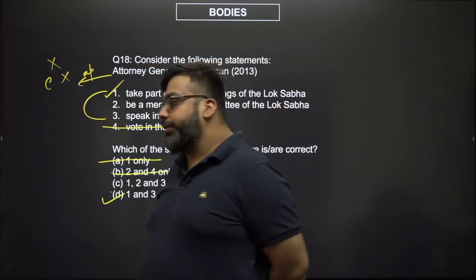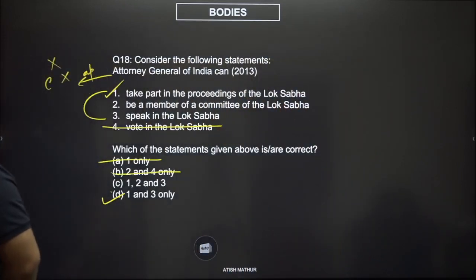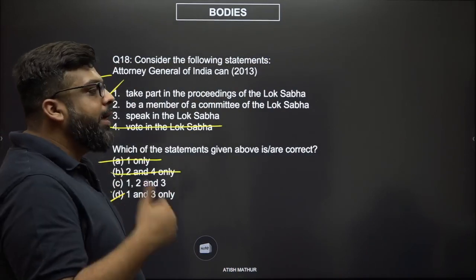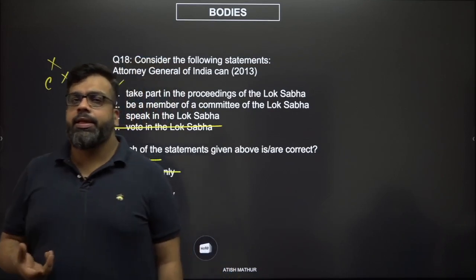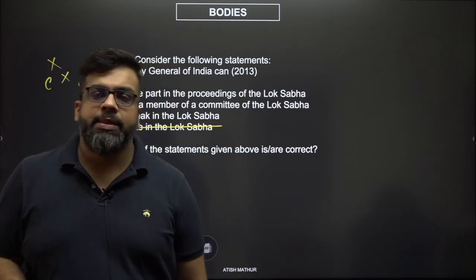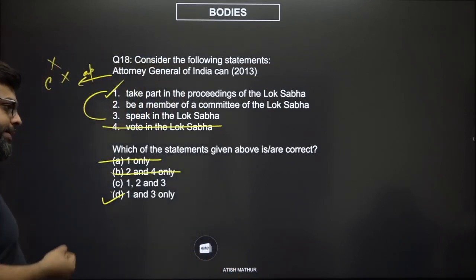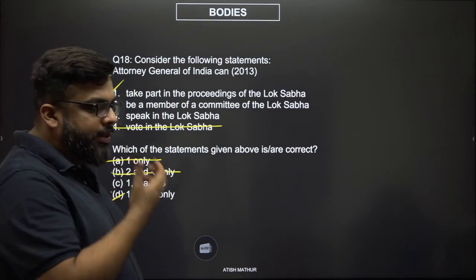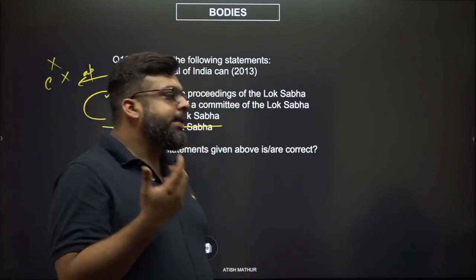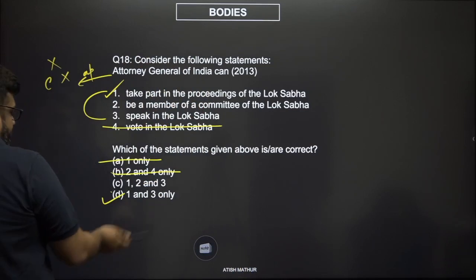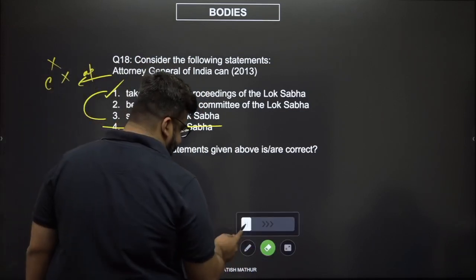Now that becomes the tough part. Can the Attorney General be a part of a parliamentary committee or not? Now, does the parliamentary committee actually vote substantially on something? No. Is the parliamentary committee recommendatory in nature? Yes. Does it also have experts that can be invited to be members of it? Yes. So the answer would be C, 1, 2 and 3.